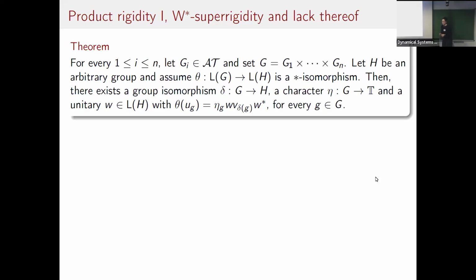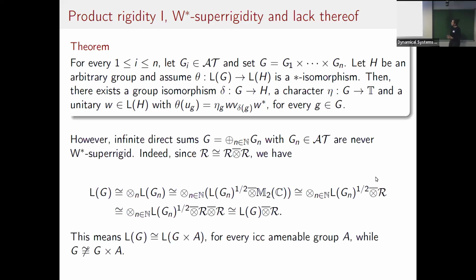So at the level of finite products, they are W star superrigid, but they are not W star superrigid when you consider infinite direct sums. Suppose you have G, a direct sum of these Gns. Then L of G will be just the tensor product of L of Gns. Using amplifications, you can rewrite each L of Gn as L of Gn to the 1/2.